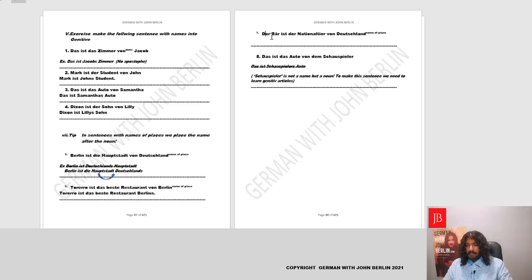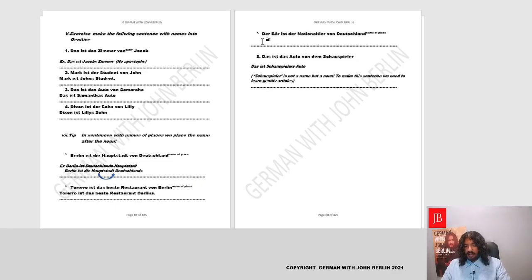Der Bär ist das Nationaltier von Deutschland. The bear is the national animal of Germany. Now we can say the bear is Germany's national animal, but it will be wrong in German because Deutschland is the name of a place. We'll say basically the bear is the national animal Germany's.